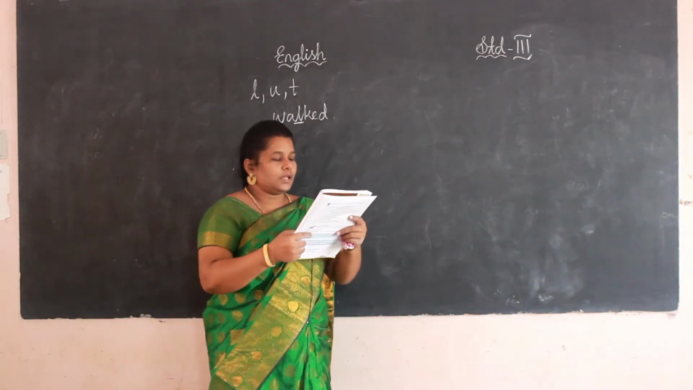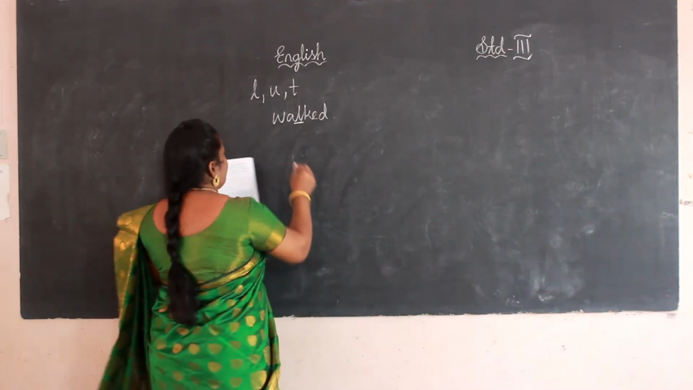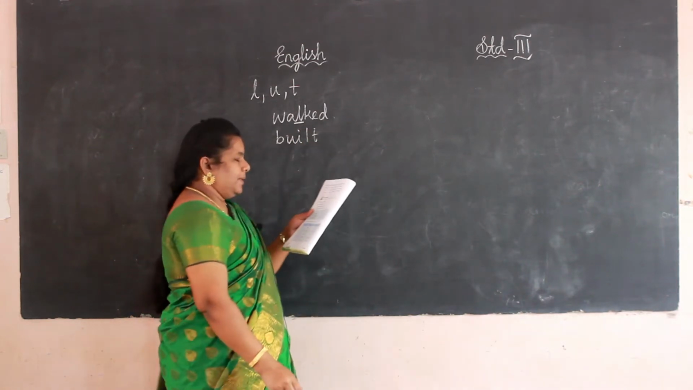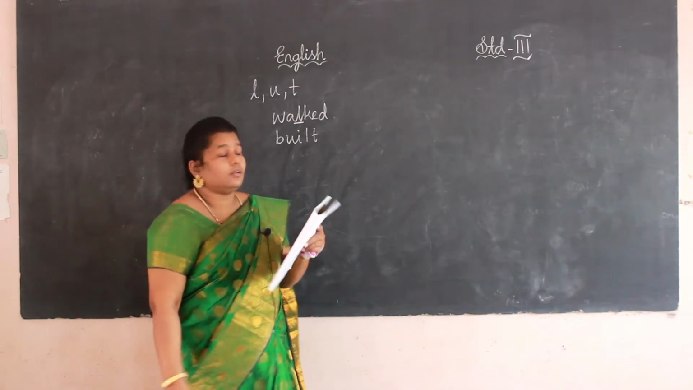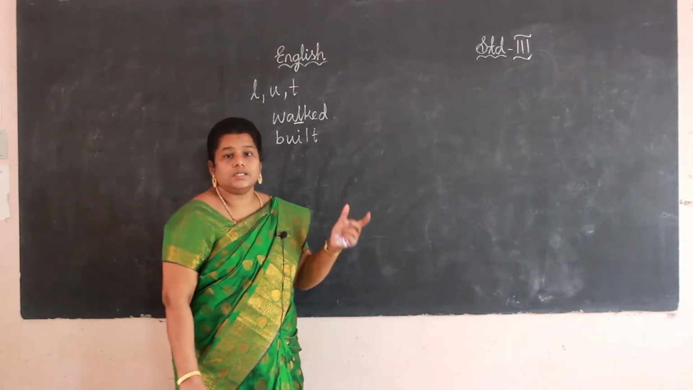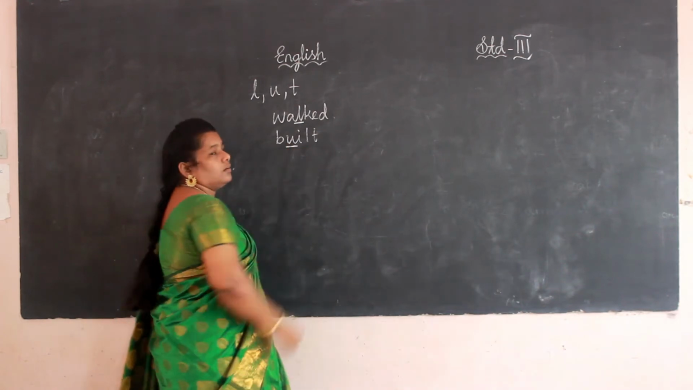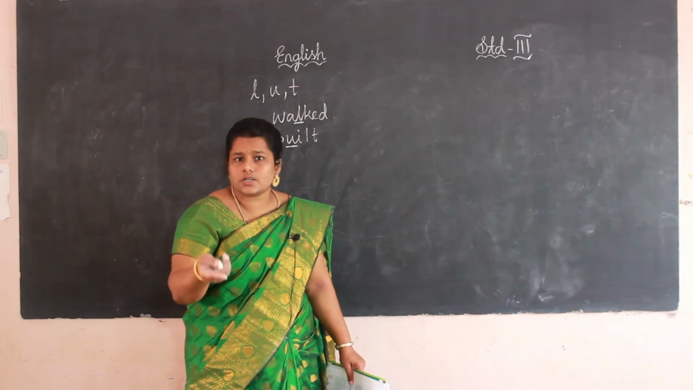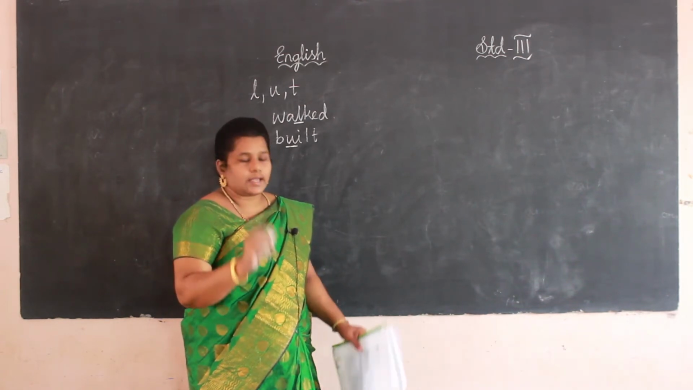And now, the Lilliputians built. See here, built. Here what letter is silent? Pronounce built. U is silent. We are not saying "buh-ilt". U means that sound will not come. So U is silent here.